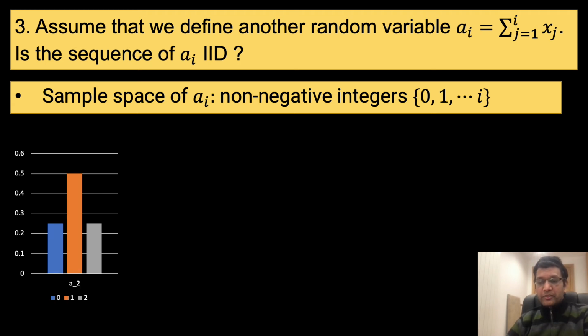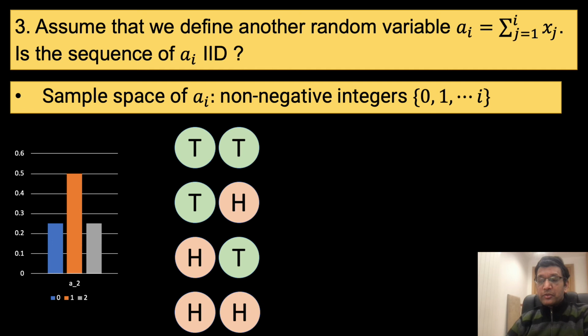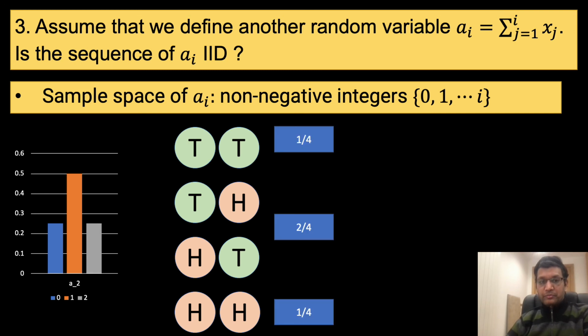To better understand this, let us consider the probability distribution of a sub 2. We have a probability of 0.25, 0.5 and 0.25 for observing 0, 1 and 2 heads respectively in 2 tosses of a coin. This is because there are 4 different possible outcomes. One among them has 0 heads or 2 tails, 2 of the outcomes have 1 head each, and 1 outcome has 2 heads. Thus, we can understand the probability distribution for a sub 2.